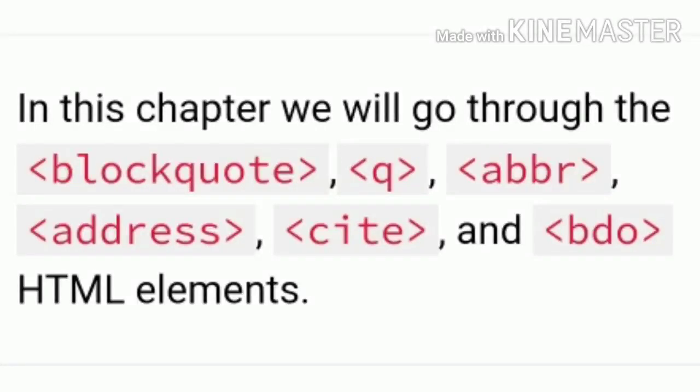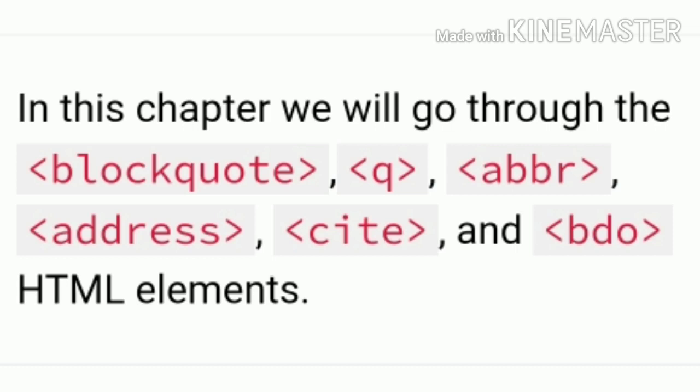Good morning. Today's topic is HTML quotations. How are quotations used? There are different kinds of quotation elements: blockquote, Q, ABBR (that is abbreviation), address, cite, and BDO, with HTML examples.